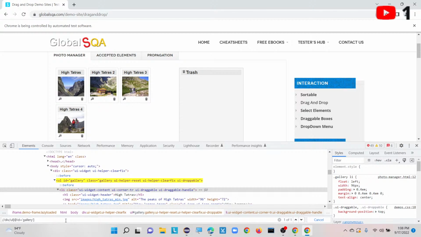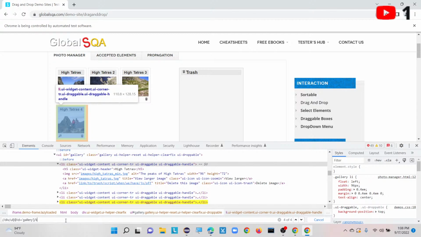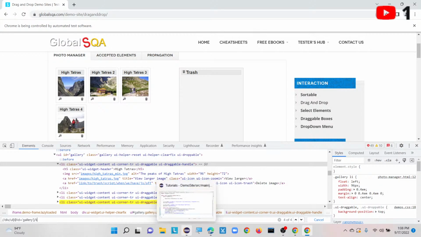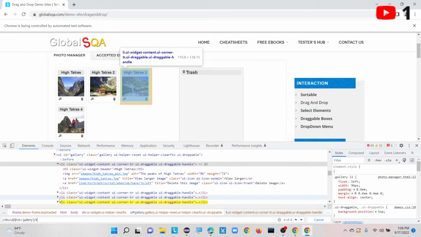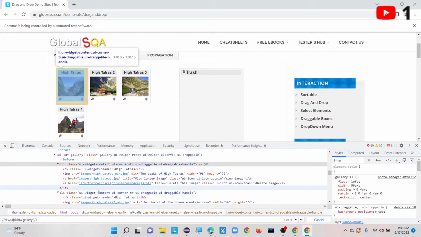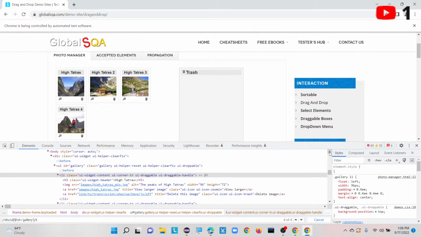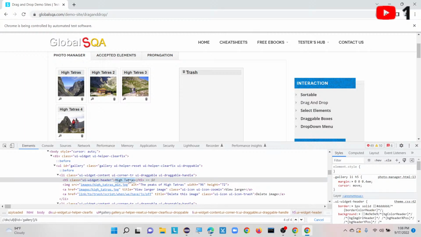Then I am using li. See, there are 4 items. Here you can see the class name they mentioned, height atras. Yes, height atras is there, right?